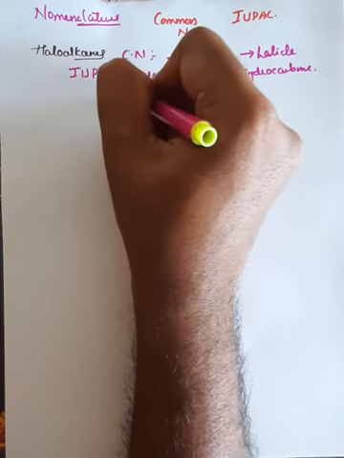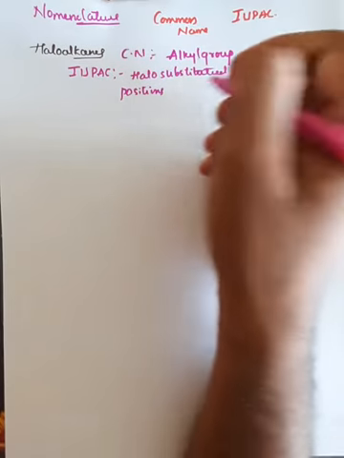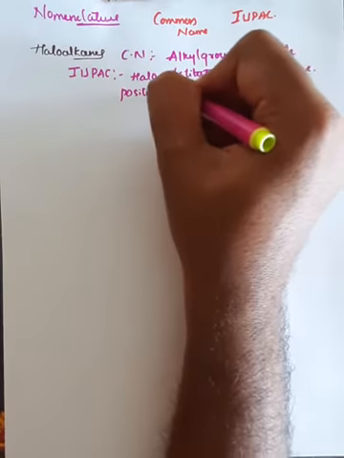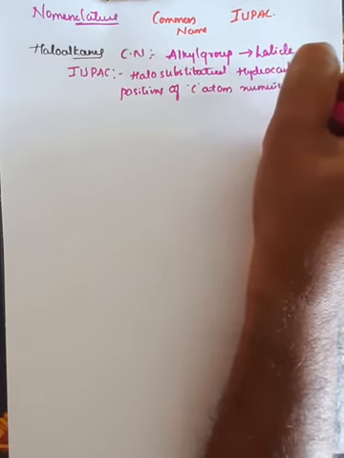And one important thing in case of IUPAC is, while naming these haloalkanes, the positions of the carbon atoms, if there is more than one carbon atom, we have to number it. So the position of carbon atom is given in numericals, or in terms of numbers.